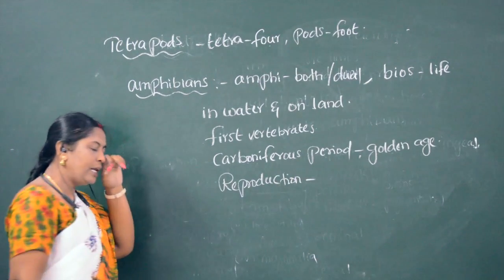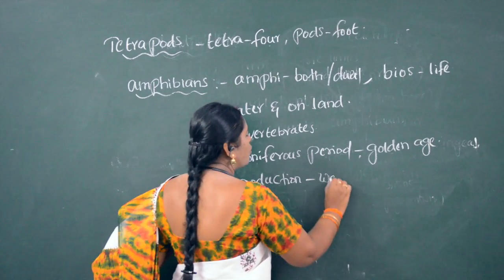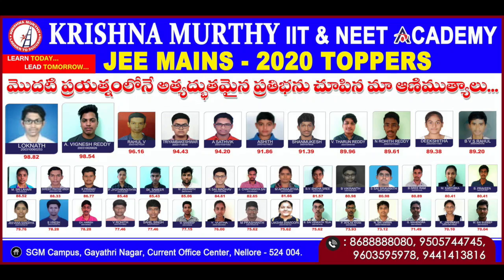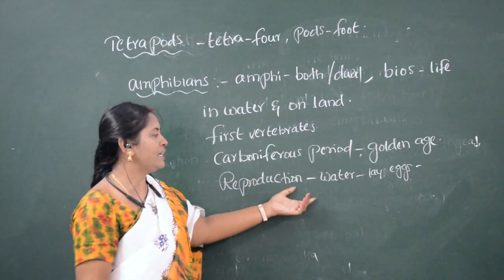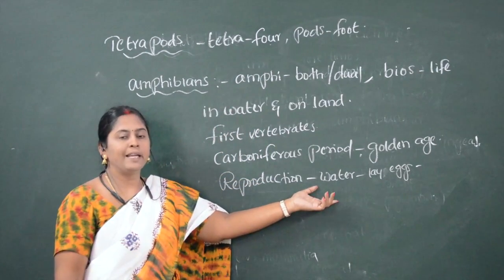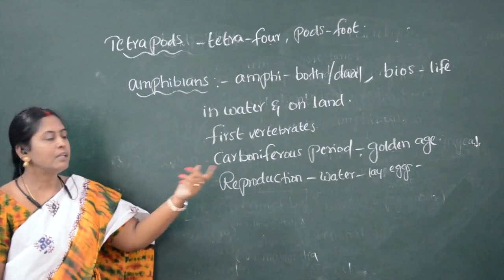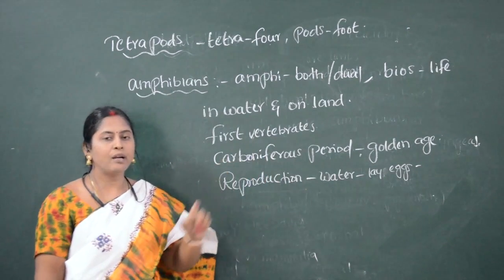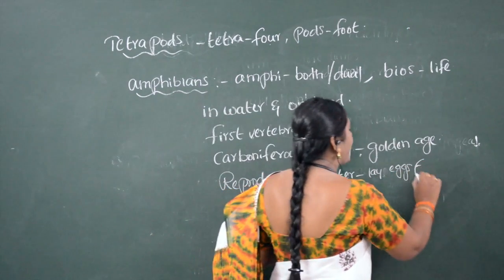So during reproduction, these organisms again enter the water, because they lay their eggs in the water. Why? The eggs of amphibians are not covered with a thick shell. Suppose the eggs are laid on the soil, what happens? Because of the absence of shell around the eggs, shell is absent.